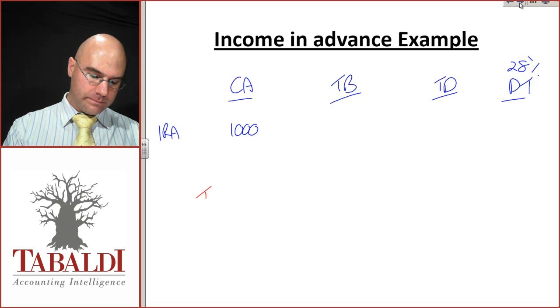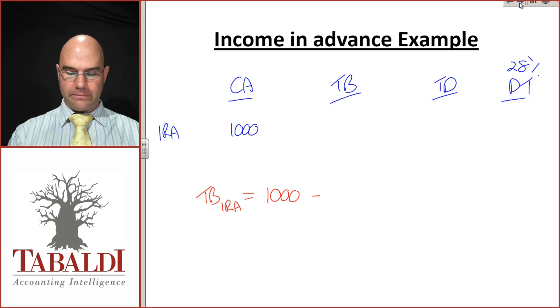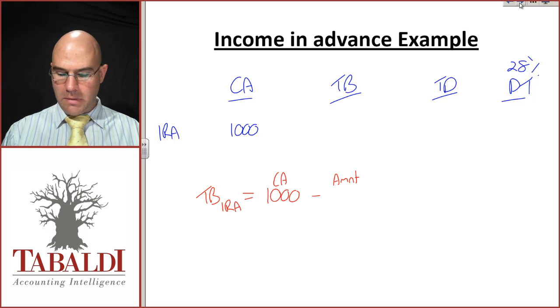The tax base of this income received in advance will be the carrying amount of 1,000 minus the amount not taxable in the future.